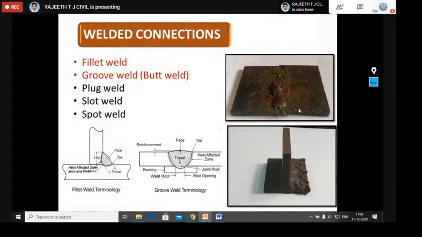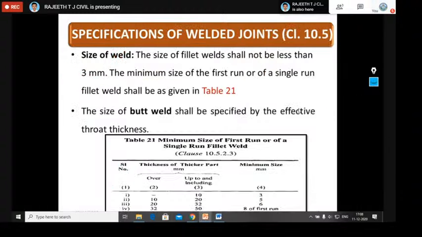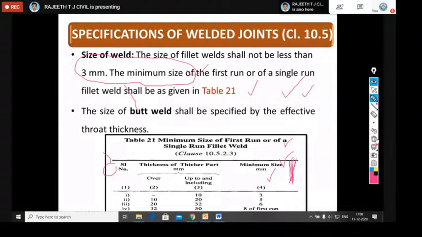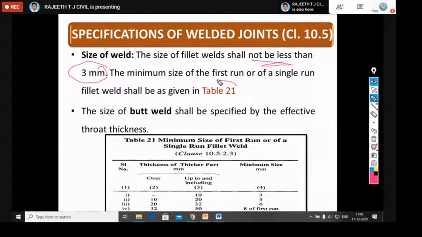Now if you move on to the next, the specifications according to the code for welds. What we discussed in the bolts, similarly we should discuss for welds also. First, the size of the weld. What is the size of the weld? The size of the fillet weld, according to the code, should not be less than 3 millimeter. This is given in detail in Table number 21 of IS 800-2007. So these things you should remember.